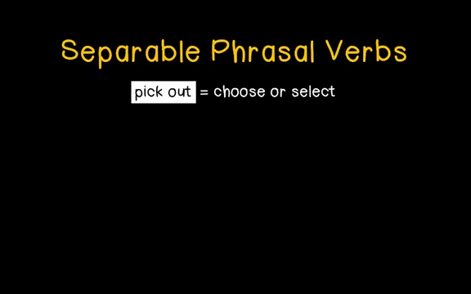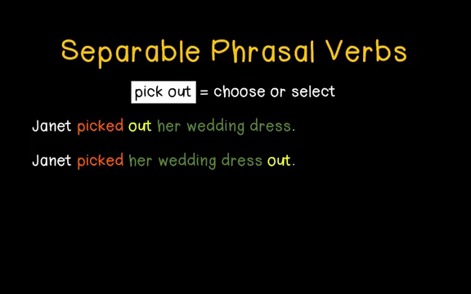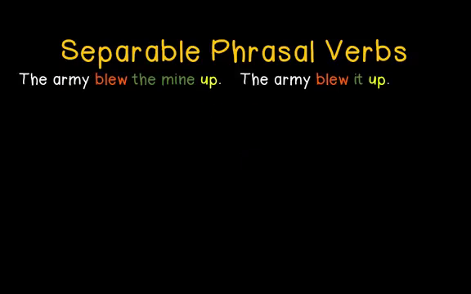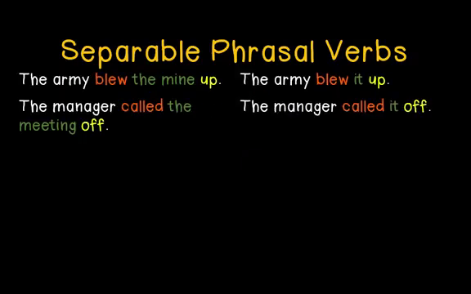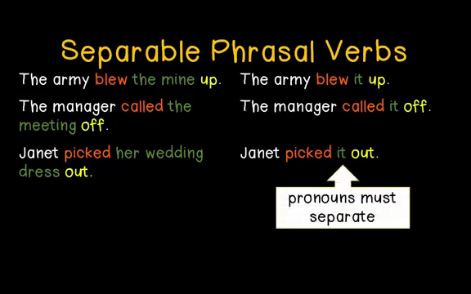Pick out means to choose or select. We can use either sentence, like Janet picked out her wedding dress or Janet picked her wedding dress out. With these sentences, we can replace the direct object with a pronoun. In these sentences, we use it. When we use a pronoun, we must separate the verb from the adverb or preposition if the phrasal verb is separable.